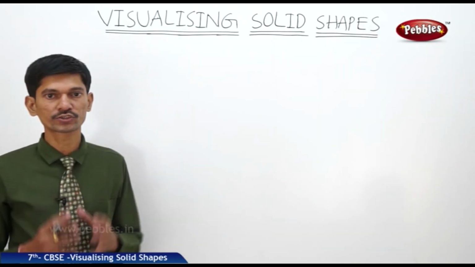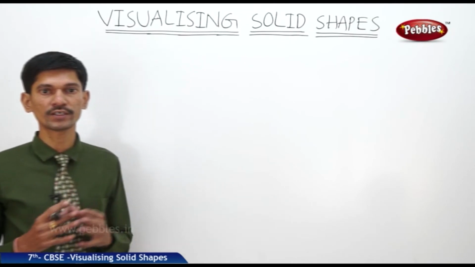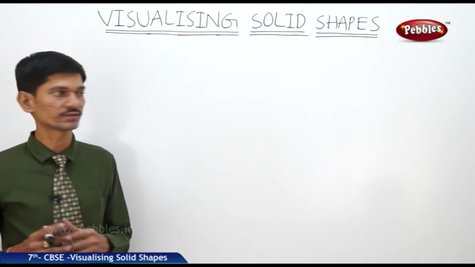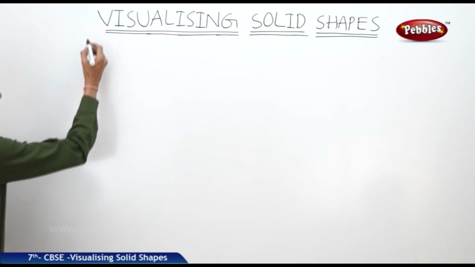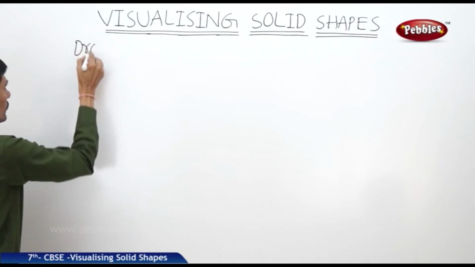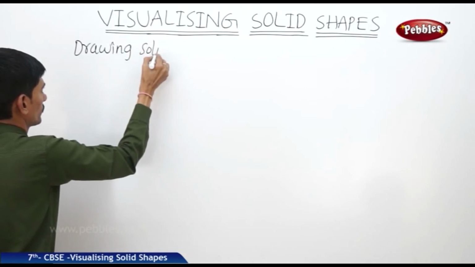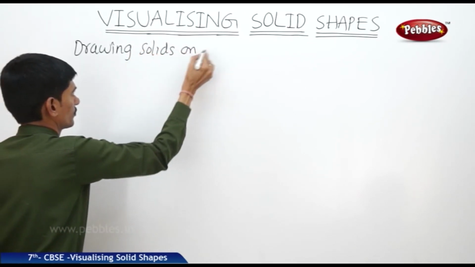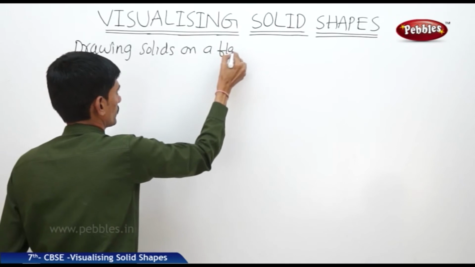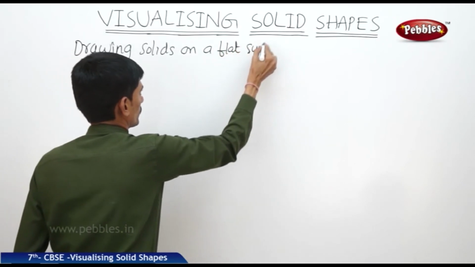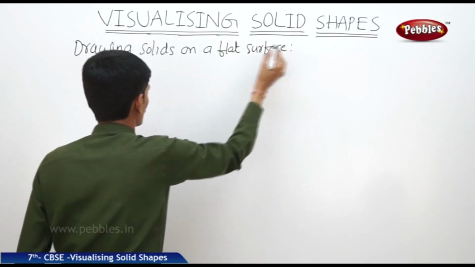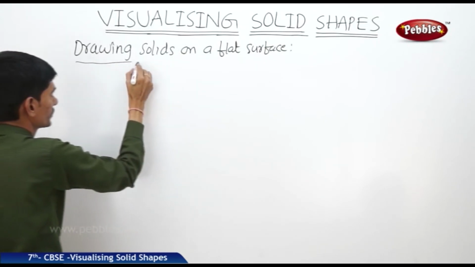Now let us go to the next topic, that is drawing solids on a flat surface. Now how to draw a solid on a flat surface?